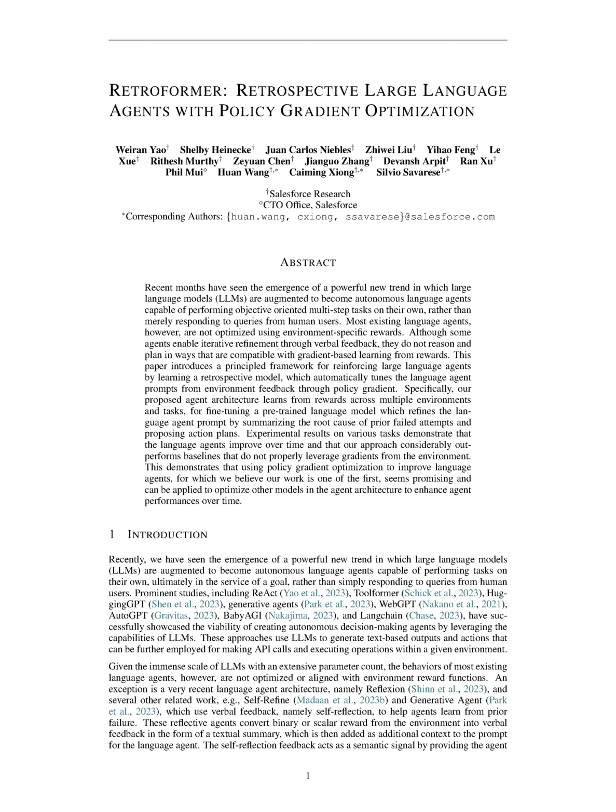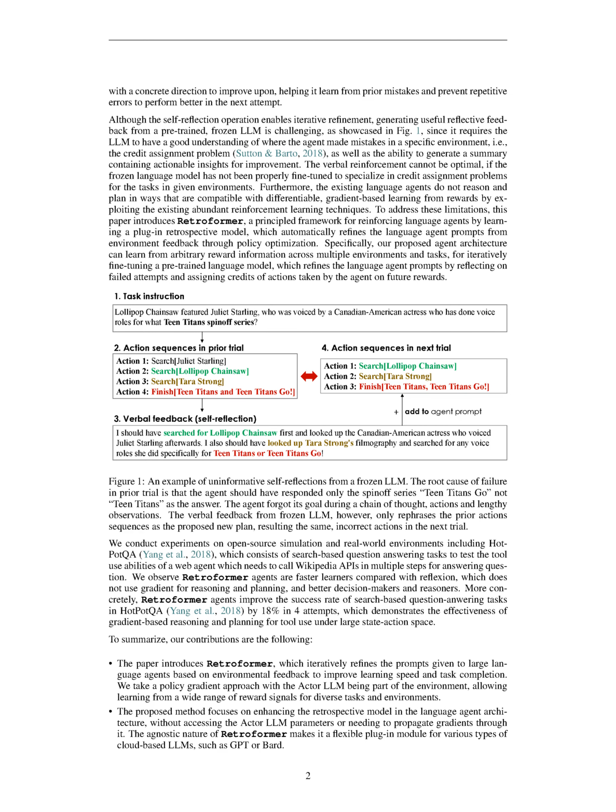These models use a process called self-reflection, which involves verbal feedback, to help agents learn from their past mistakes. This feedback is converted into a textual summary and added to the prompt for the language agent, providing a clear direction for improvement and helping to prevent repeated errors. However, generating useful feedback from a pre-trained, frozen LLM is a challenging task. It requires the LLM to understand where the agent made mistakes and to generate a summary containing actionable insights for improvement. If the LLM hasn't been properly fine-tuned to specialize in these tasks, the verbal reinforcement won't be optimal.